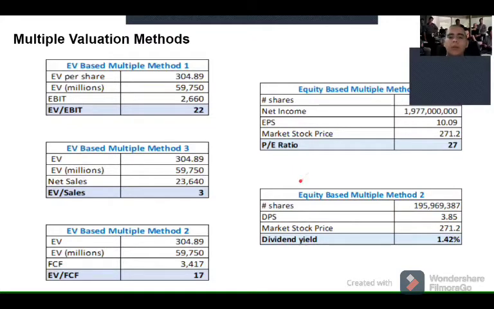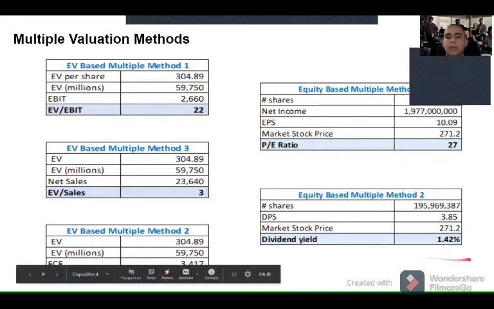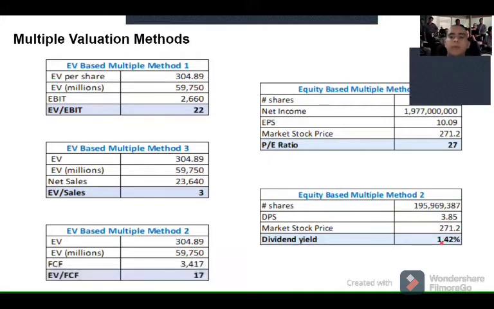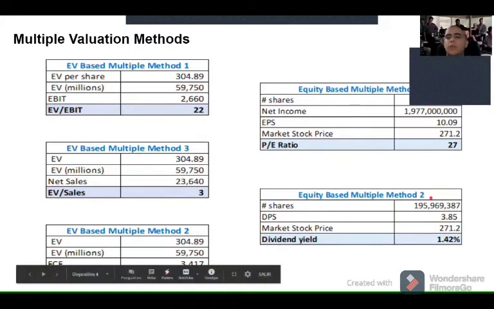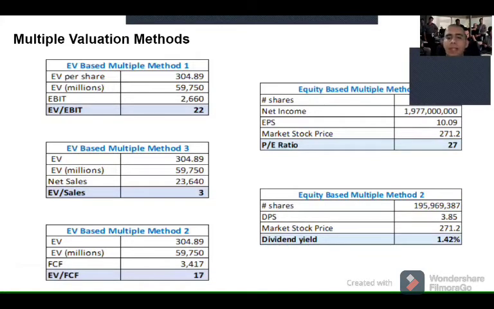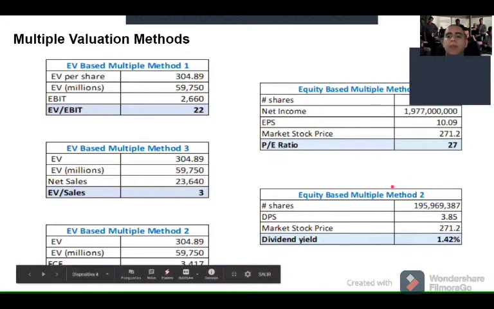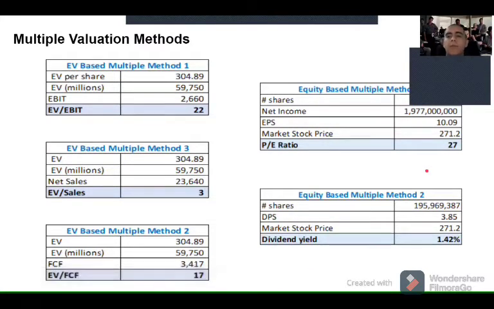Now I'm going to talk regarding their dividend yield, which is 1.42. Of course it would be desirable to have a higher dividend yield, but it's actually good because first of all, it's positive, and also it's more than 1%, which means that just with dividends, an investor will have more than 1% of profitability in a year.